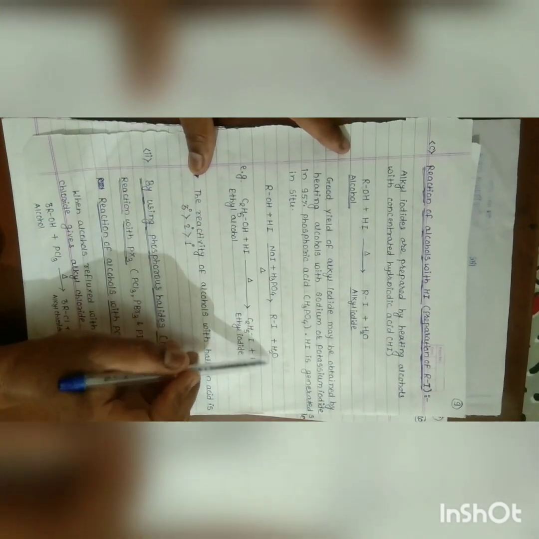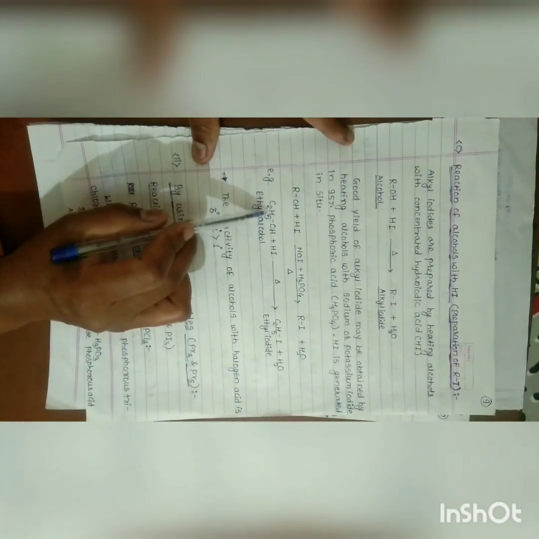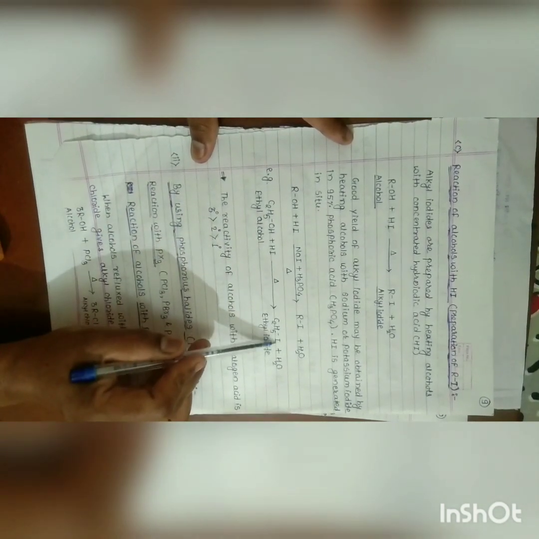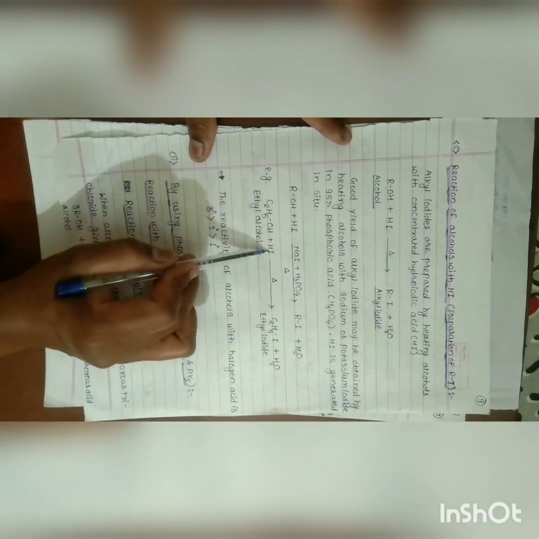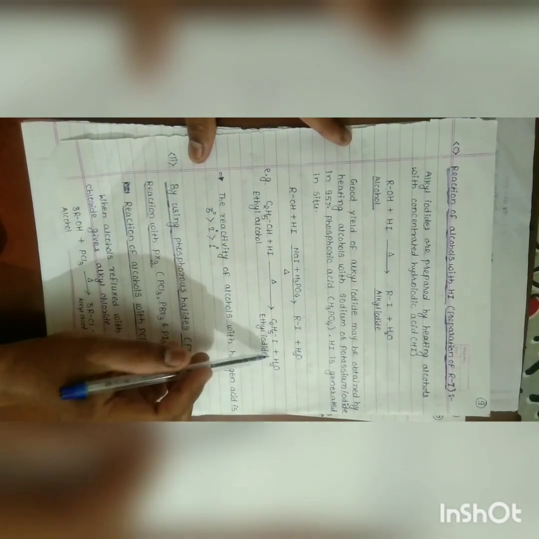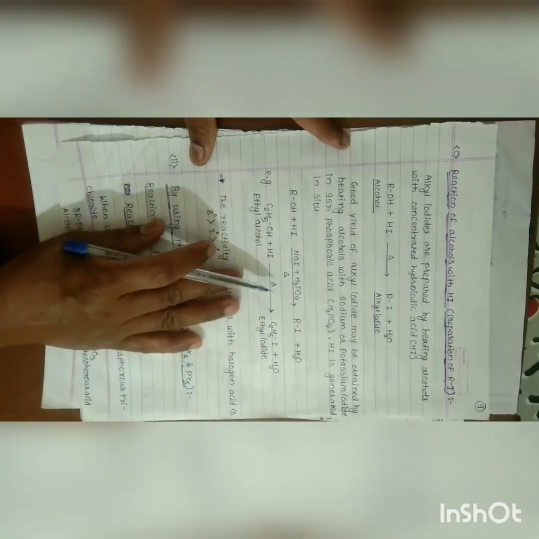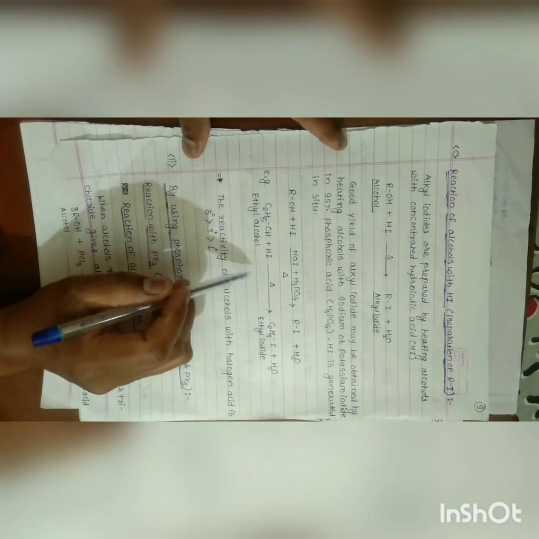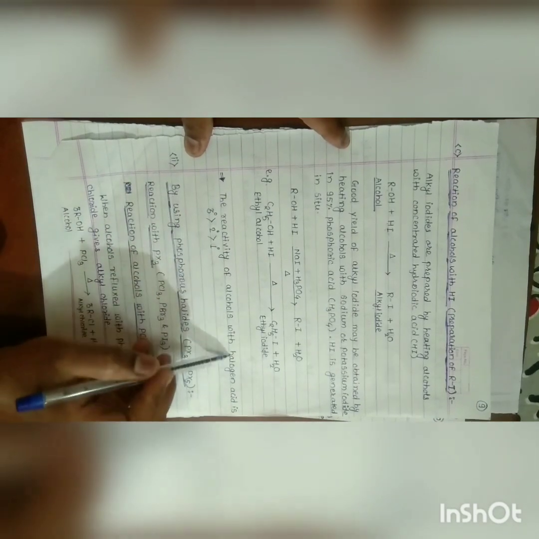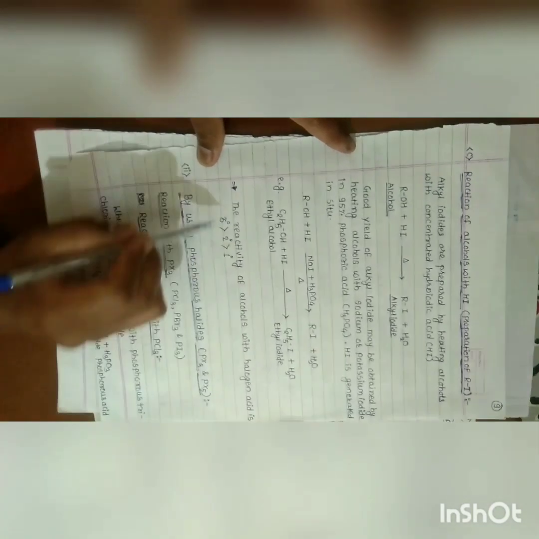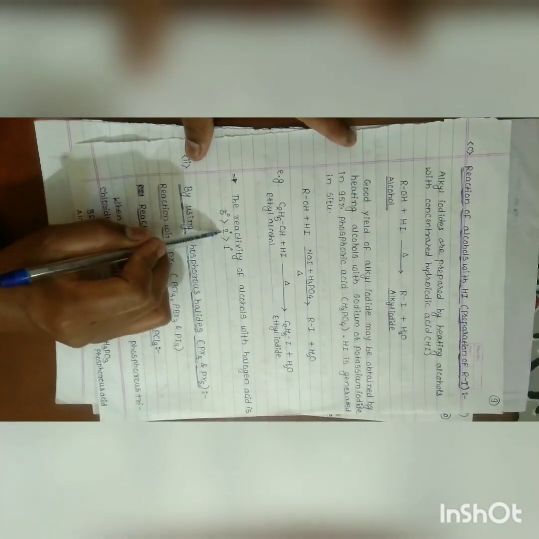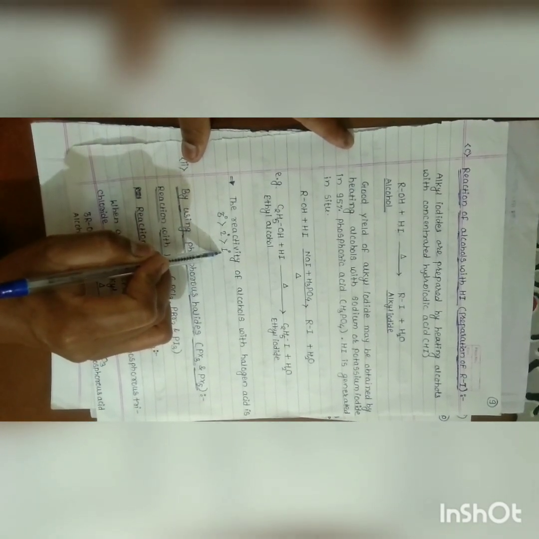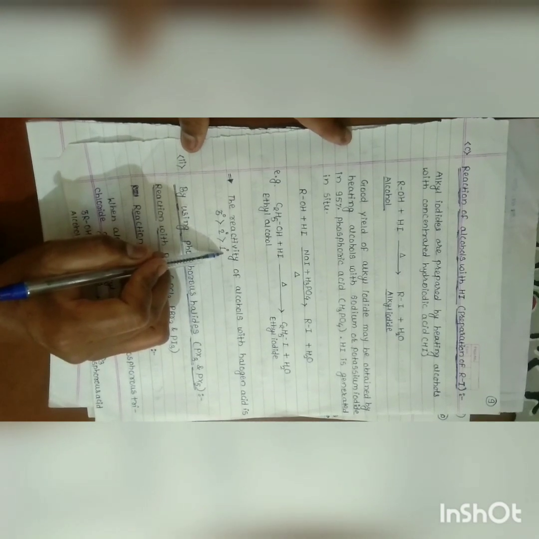Here also the byproduct is H2O. For example, C2H5OH plus HI, hit that reaction. We have obtained the product, that is the OH group is replaced by I, ethyl iodide plus H2O. For the reaction of alcohols with HX, the reactivity of alcohols with halogen acids is like this: tertiary alcohols are more reactive than secondary, and secondary alcohols are more reactive than primary. Here the first sub method is over.